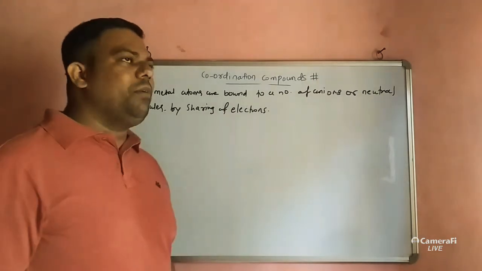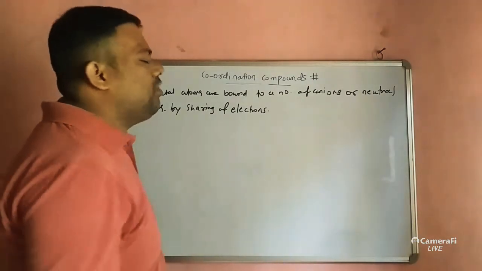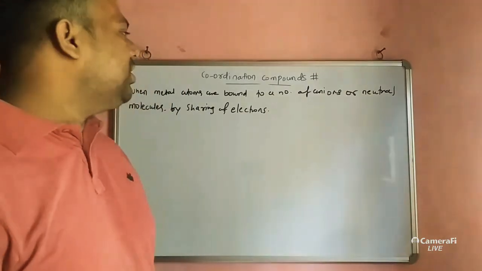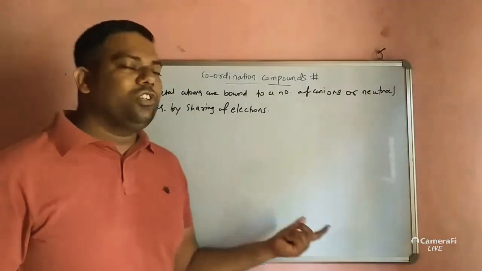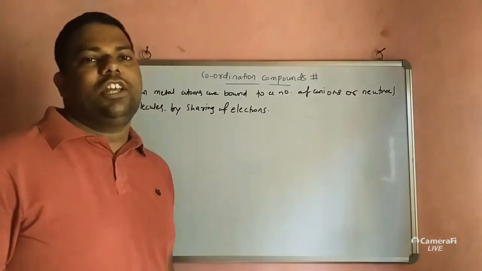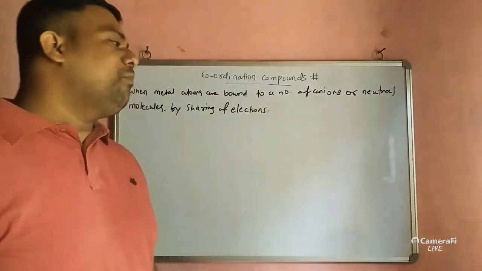Now see here what will happen by sharing of electrons. This sharing of electrons, in modern terminology, we call coordination compounds.